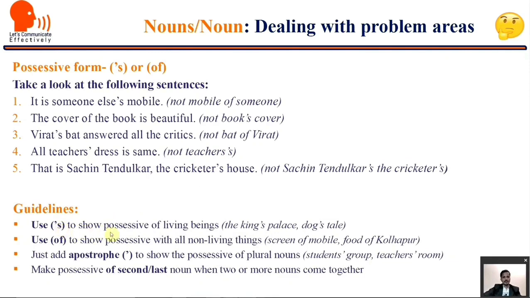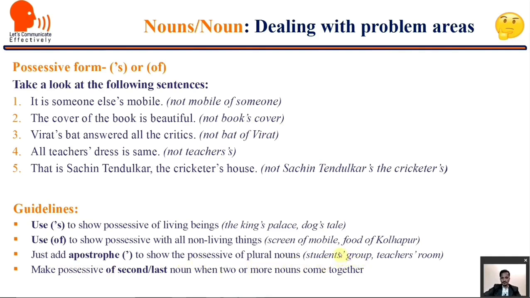Use apostrophe s to show possessive of living beings: the king's palace, dog's tail, and that's why here someone else's mobile, Virat's bat, living beings. When we are making possessive of living beings, we have to use apostrophe s, and if we are making possessive of non-living things, we are supposed to use of. For example, screen of mobile, food of Kolhapur, not mobile's screen or Kolhapur's food, and that's why it is not book's cover here.